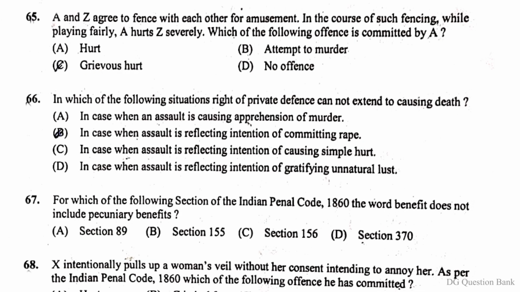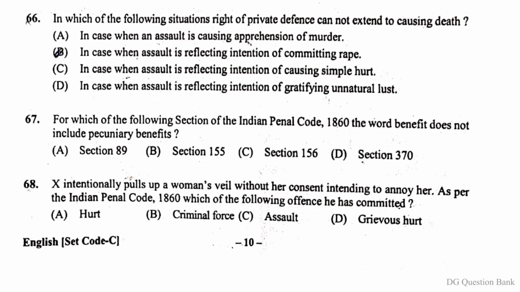Question number 65. A and Z agree to fence with each other for amusement. In the course of such fencing, while playing fairly, A hurts Z severely. Which of the following offence is committed by A? The right answer is option D, no offence.